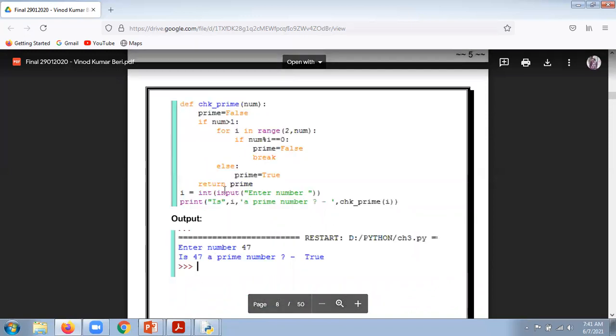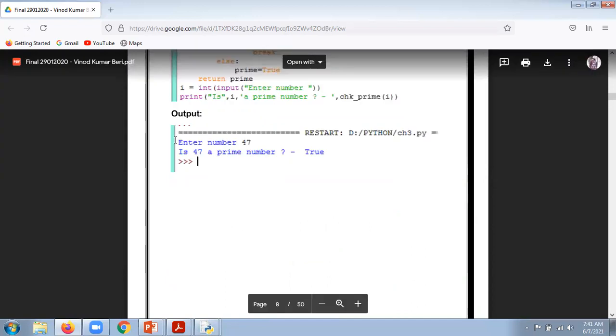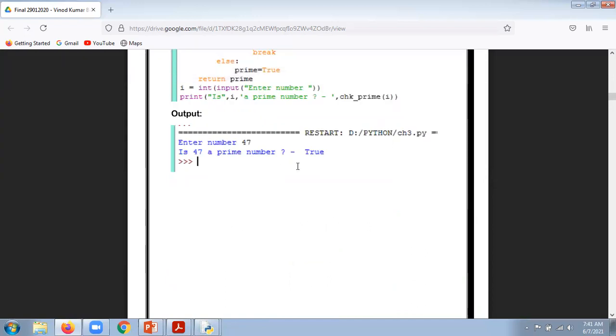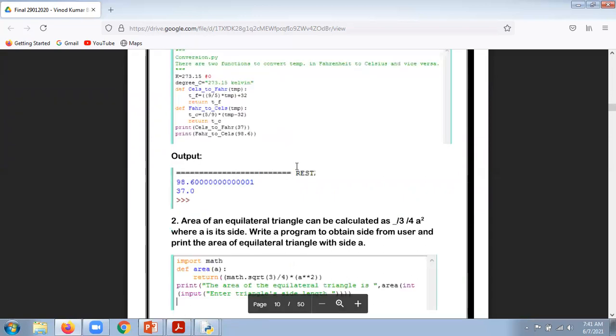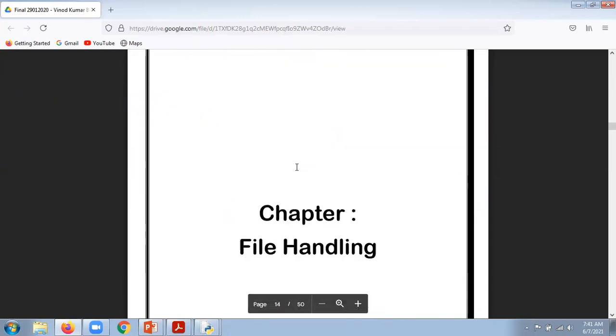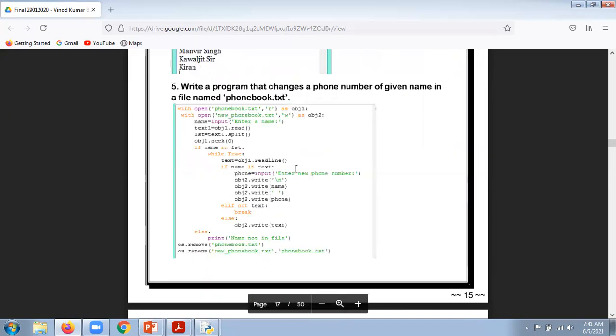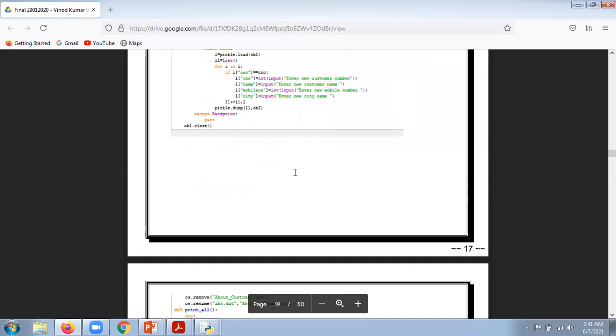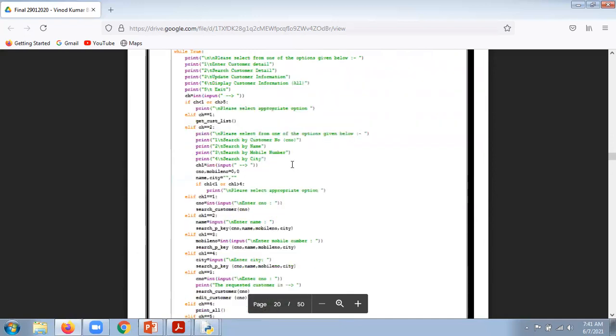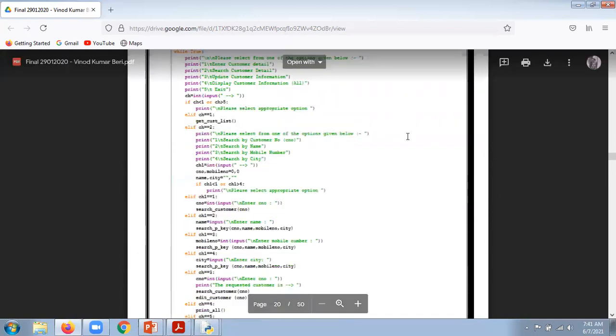I'm just taking it as an example. This is a program, and at the bottom of it, they have the output of that program. In a similar way, Python libraries, file handling, all these programs along with the output are going to be mentioned in the file, which is to be considered as a program file here.